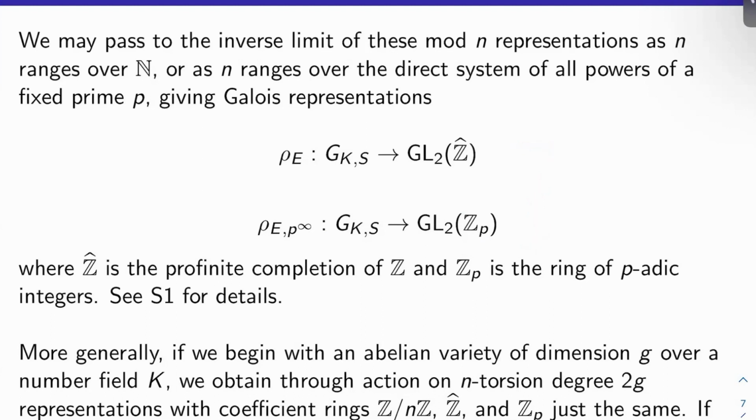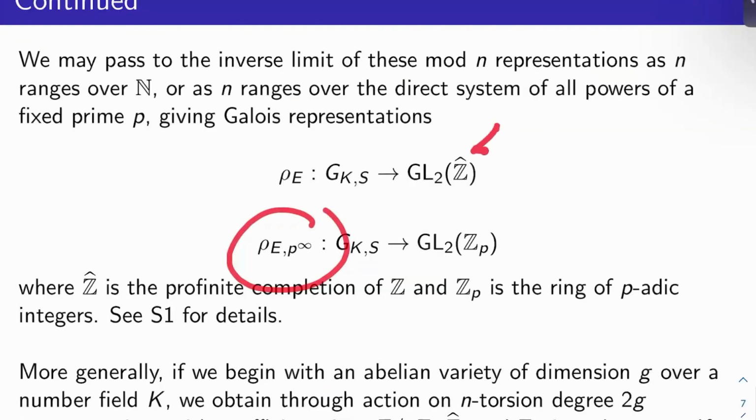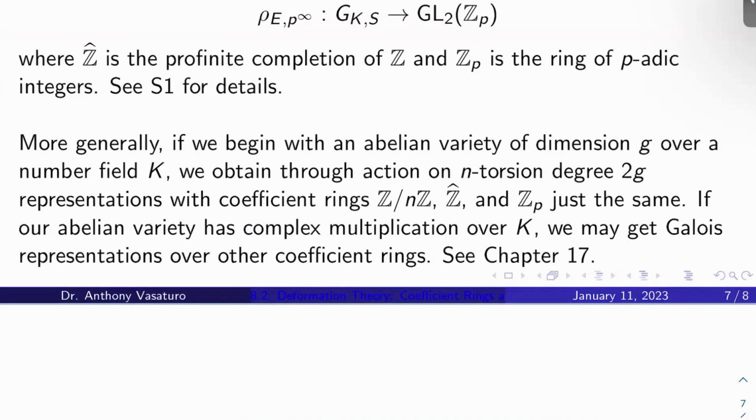Okay. So we've been focusing a lot in this series of talks on this representation and on the first representation when N is a prime. We don't typically do too much with this guy, although it comes up in some of Sayre's work. Okay. More generally, if I give you an abelian variety of dimension G over a number field K, you can obtain through Galois action on N torsion a degree 2G representations with coefficient rings Z mod NZ, Z hat, and Z sub P just in the same way. Okay, so basically this 2 turns into a 2G up here.